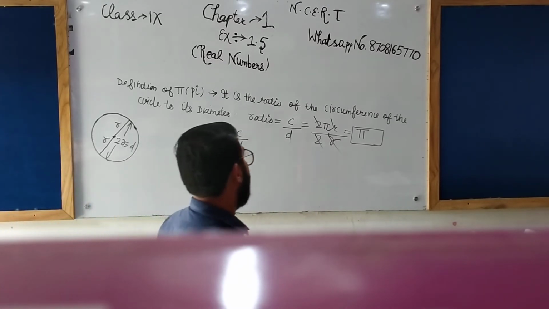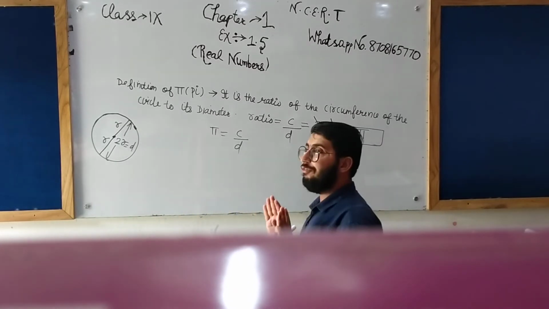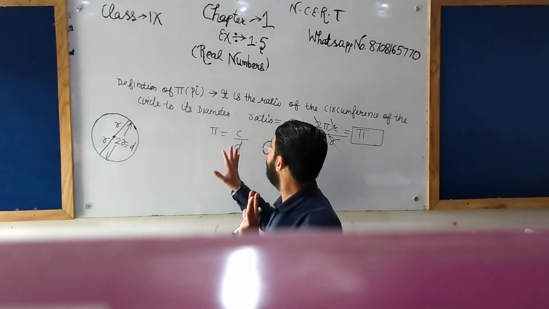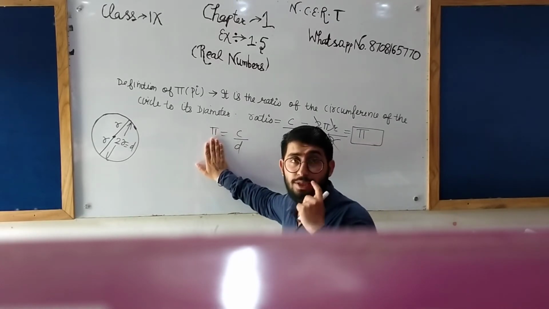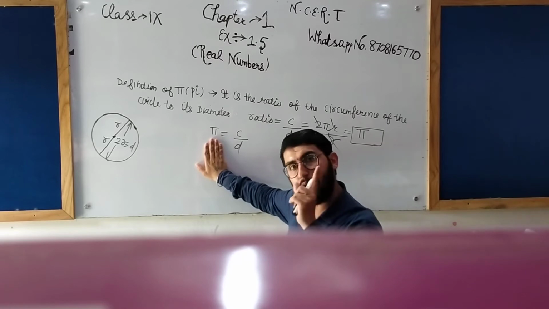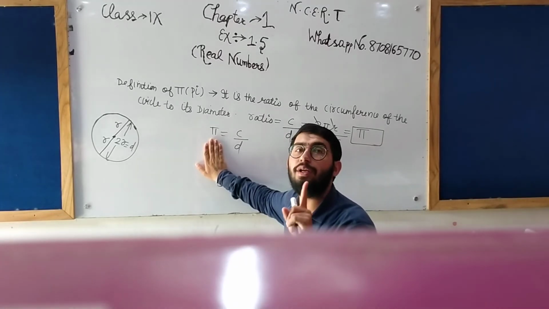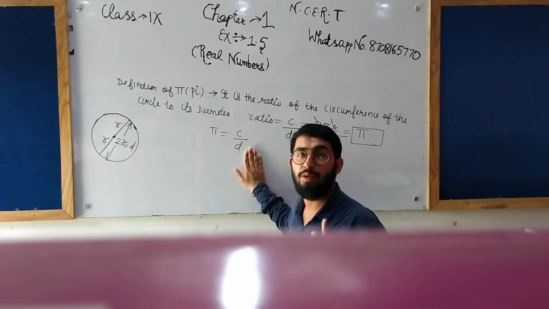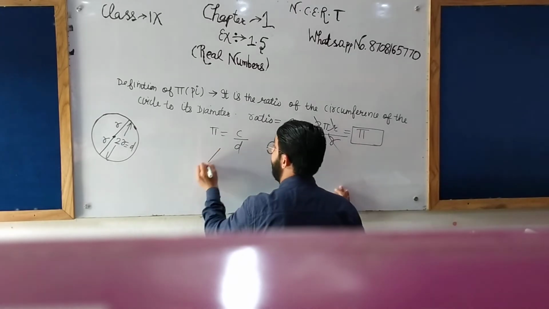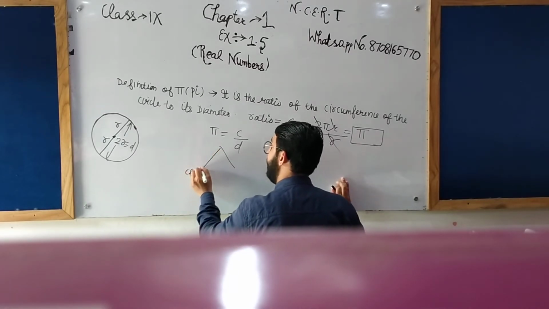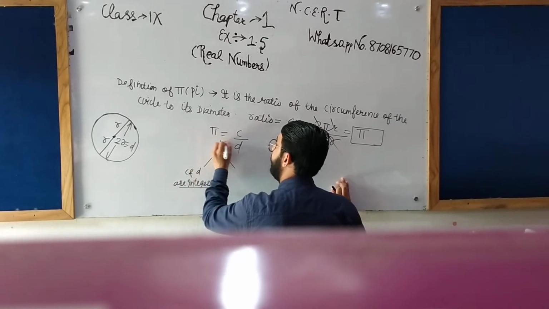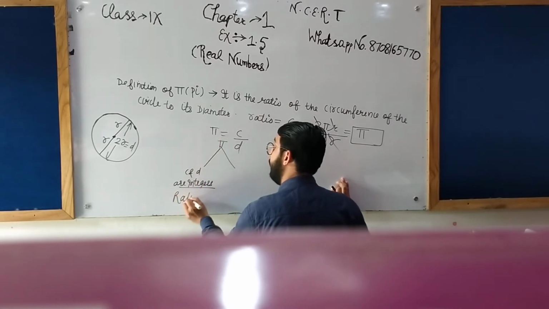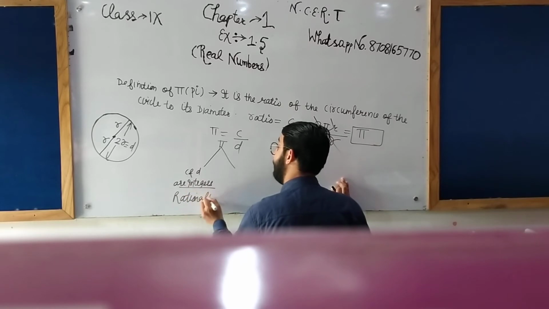Let me tell you one thing, listen to me carefully. The nature of pi, to be rational or irrational, depends on C and D. If C and D are integers, then pi is a rational number.